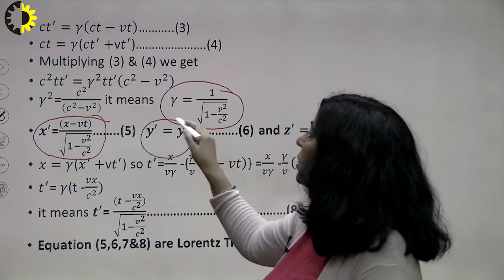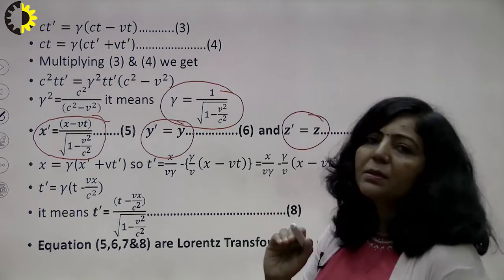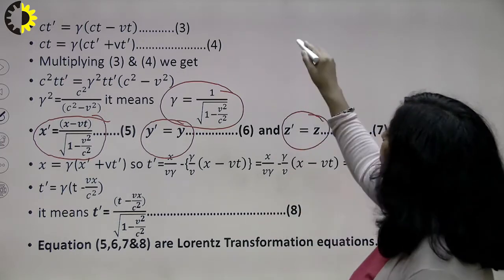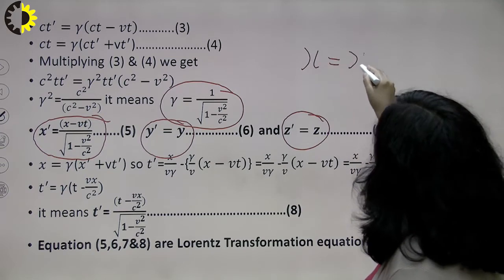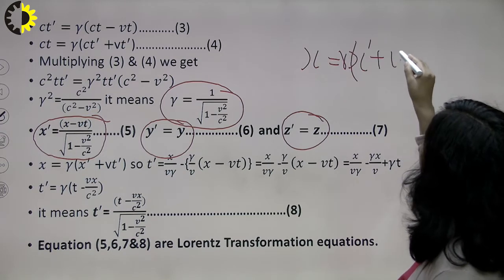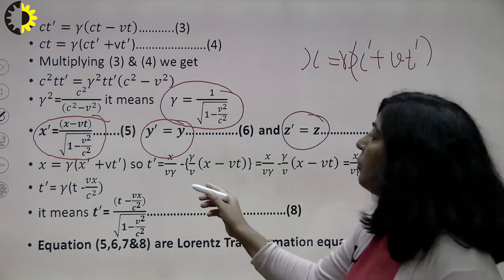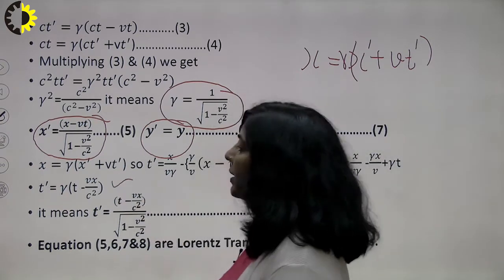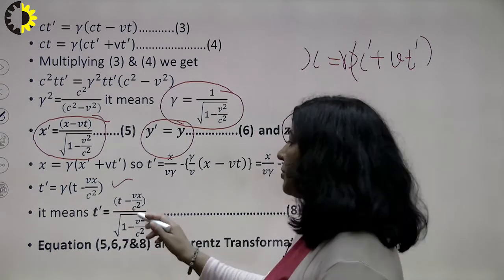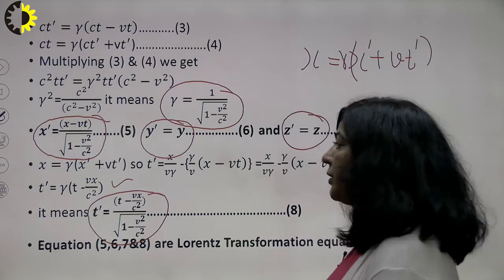Then since there is no motion along the y-axis, y dash is y. Since there is no motion along the z-axis, z dash is z. And in order to find t dash, what will you do? You will take the second equation, equation number 2, that is x equal to gamma times (x dash plus vt dash), and solve this equation for t dash. When you solve this, you will get t dash as gamma into (t minus vx upon c square). You know the value of gamma, so substitute that gamma there, and you will get this equation for t dash in terms of t.